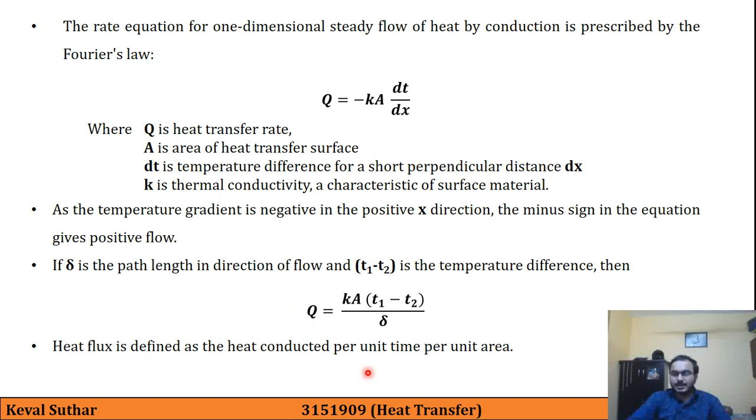I haven't written a separate equation for this, but you can easily understand that Q by A will be equal to K into (T1 minus T2) by delta, and this heat flux is denoted with small q. So you can add a separate equation over here also for that. So this is the basics of conduction.